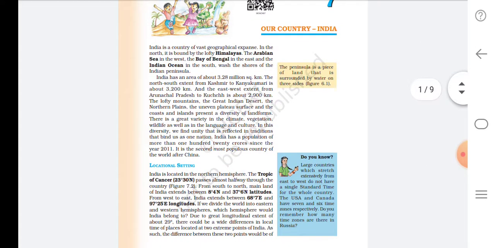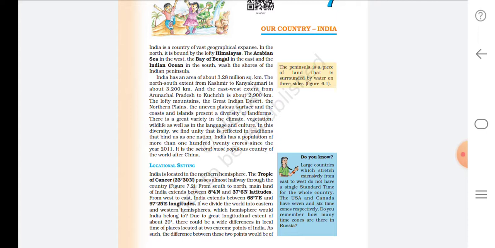So next, there is a great variety in the climate also. We can see three types of major climate changes, no? That is summer season, winter season and rainy season. Vegetation and wildlife as well. Vegetation means plants and trees, the plant kingdom. Wildlife means the animal kingdom. We can see different kinds of animals, plants and trees in our country.